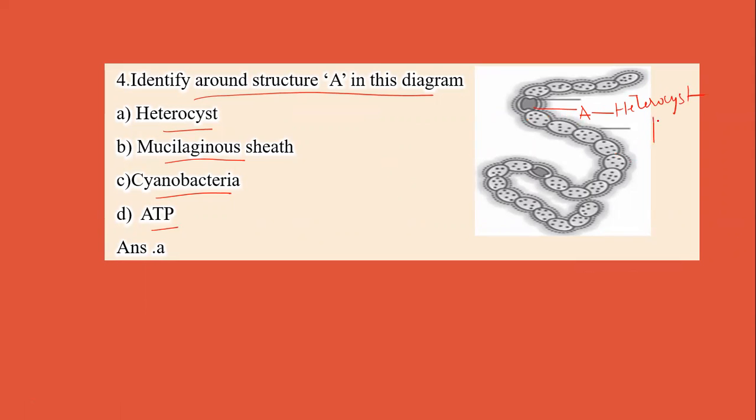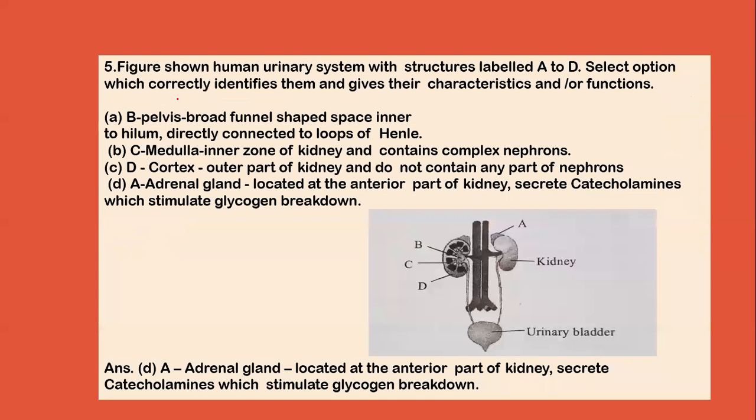Now, what is the function of heterocyst? Heterocysts are used in nitrogen fixation. So they fix the atmospheric nitrogen and help in nitrogen fixation. So the first option is the correct answer, that is heterocyst.